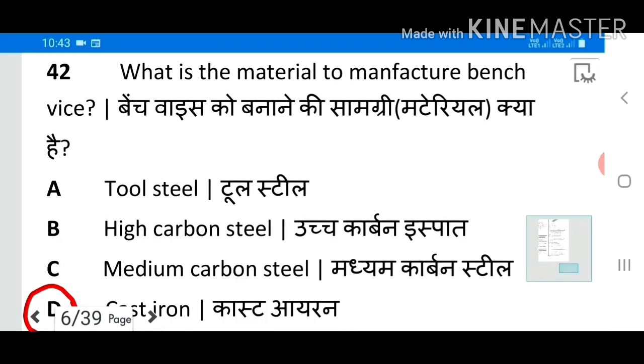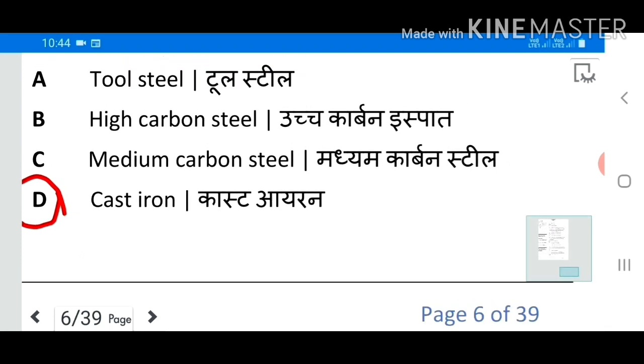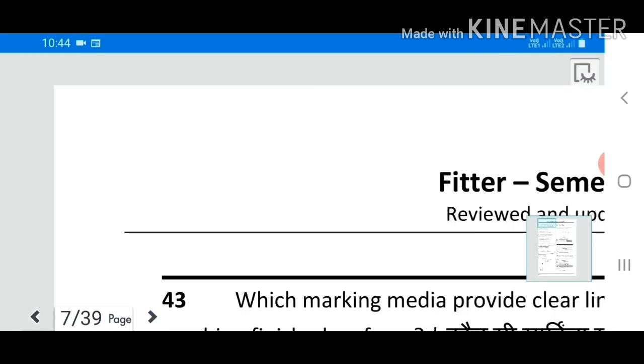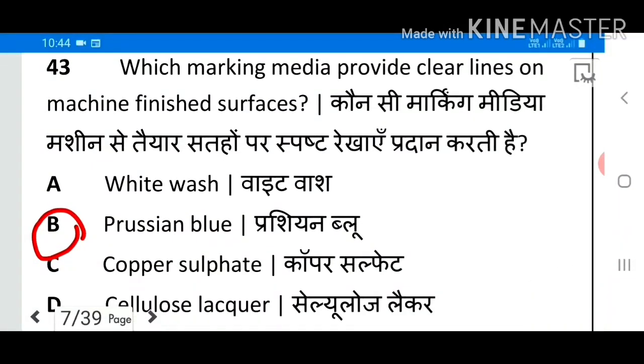42. What is the material to manufacture bench hoist? Answer D. Cast iron. 43. Which marking media provide clear lines on machine finished surfaces?